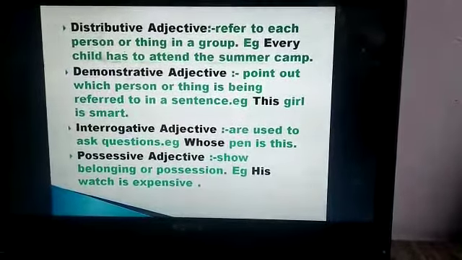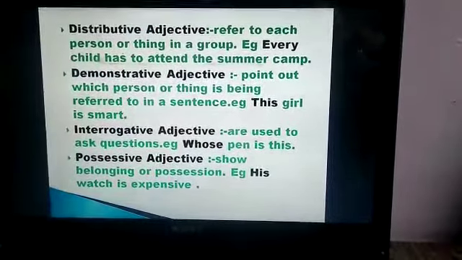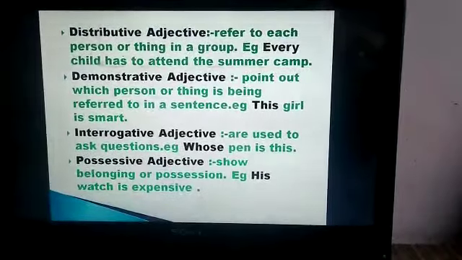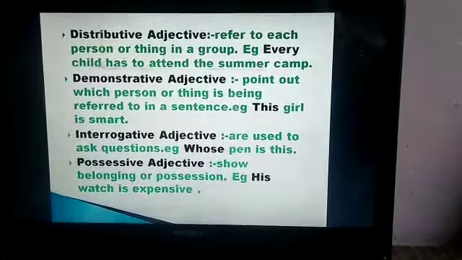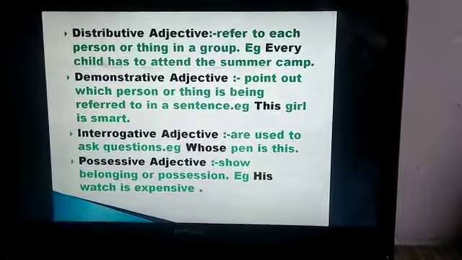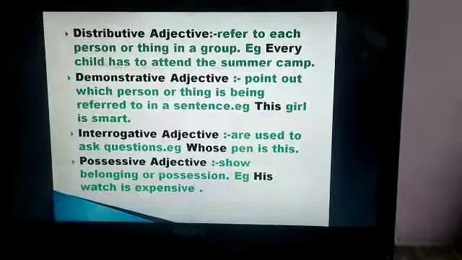Okay, demonstrative adjective. Now demonstrate, that tells about, points out the things. It points out which person or thing is being referred to in a sentence. Example, this girl, pointing out which girl? This girl is smart.